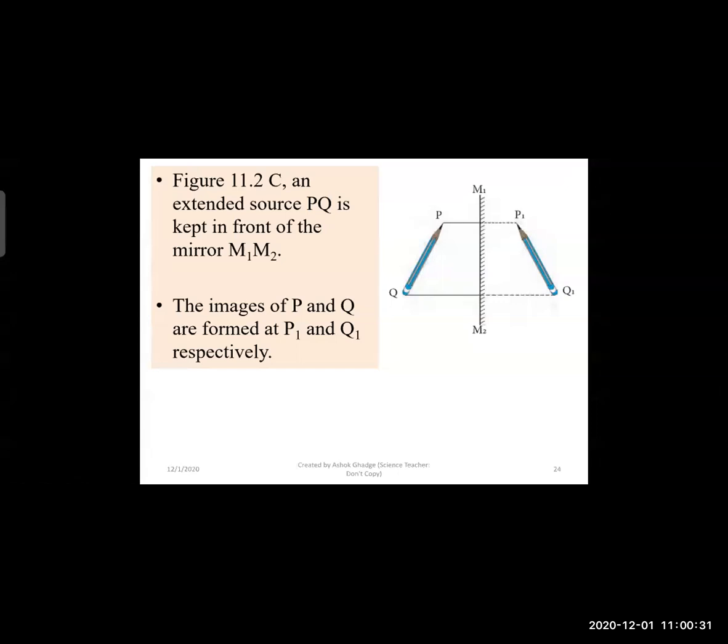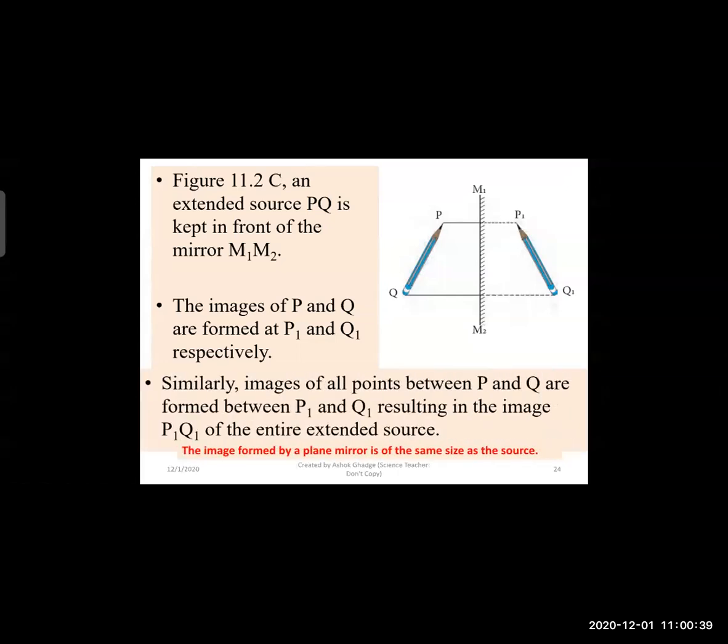The images of P and Q are formed at P1 and Q1 respectively, as we have seen in the point source. Similarly, the images of all points between P and Q are formed between P1 and Q1, resulting in the image P1 Q1 of the entire extended source.